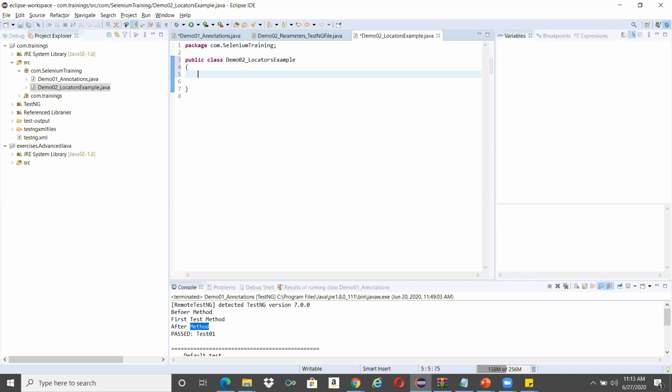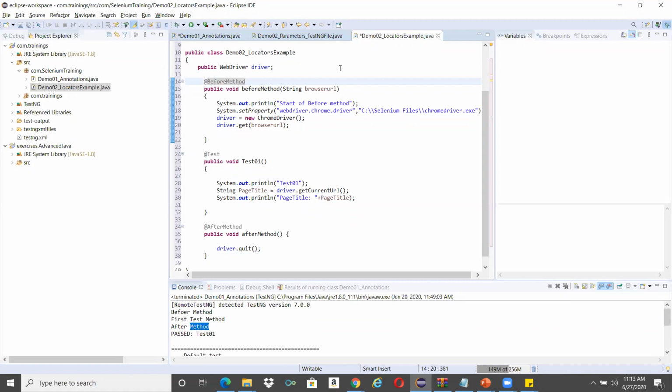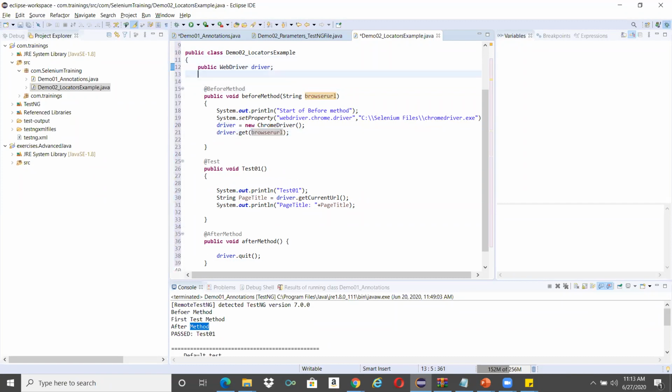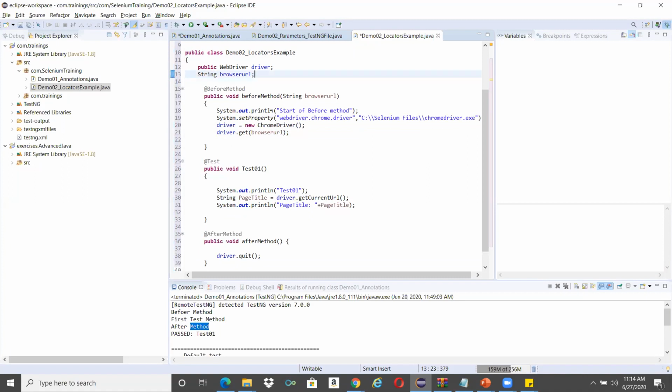To initiate the driver, I'm copy pasting some code from my previous one and removing all the other things.